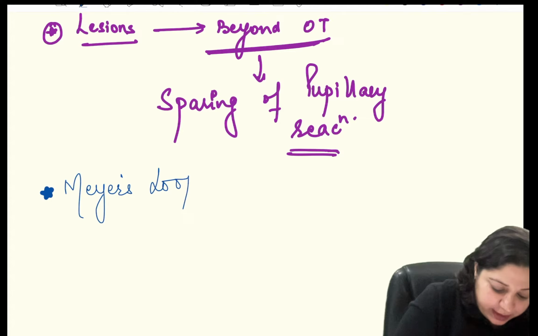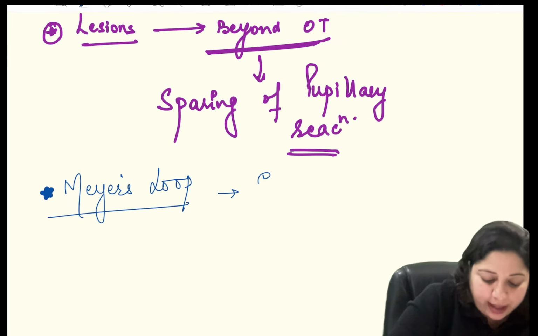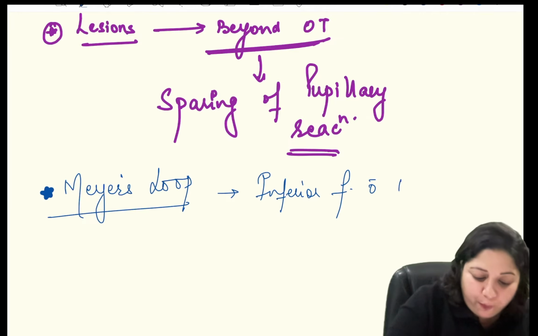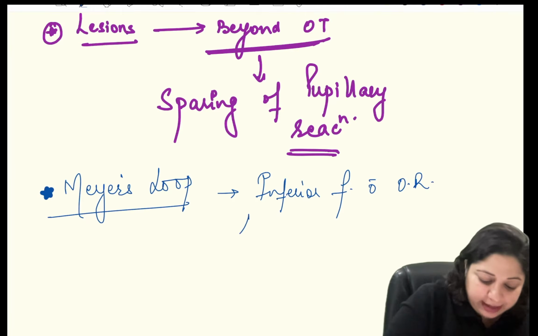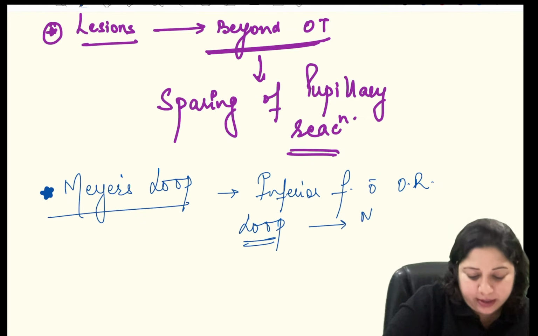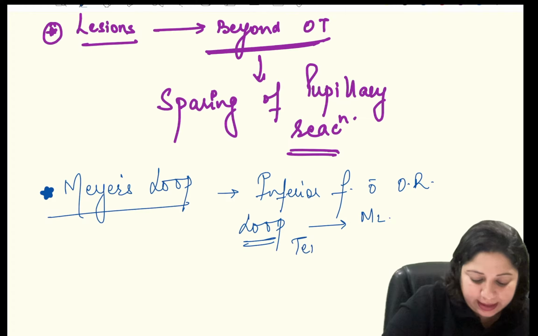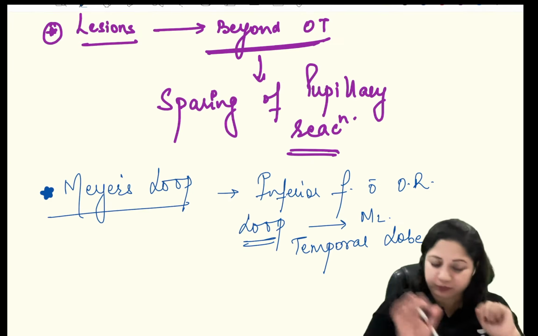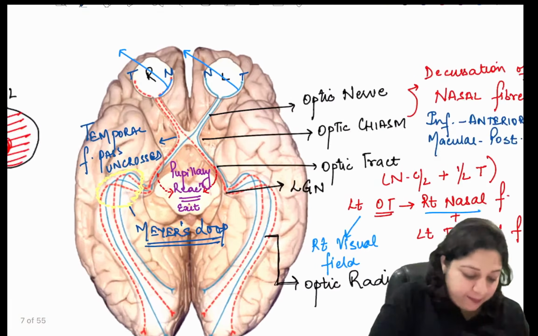So what is Meyer's loop? Meyer's loop is the inferior fibers of the optic radiation. They loop around to form Meyer's loop, and this is present in the temporal lobe.